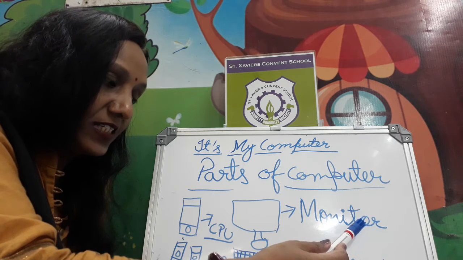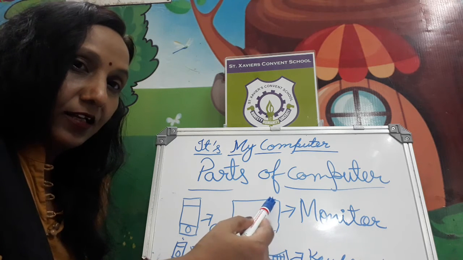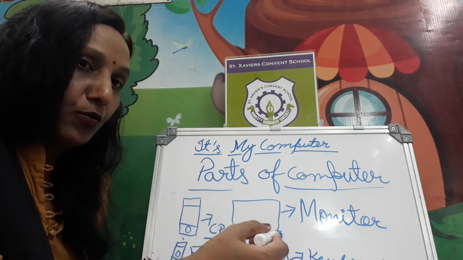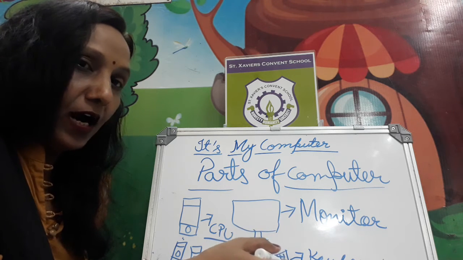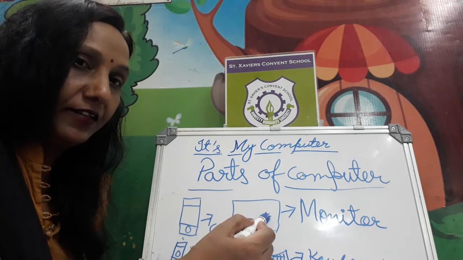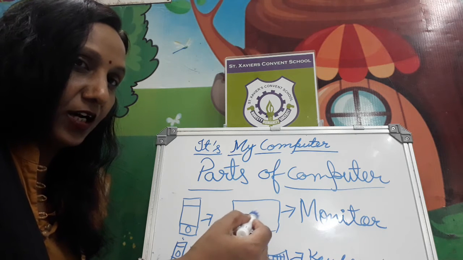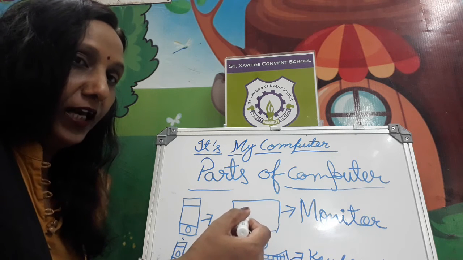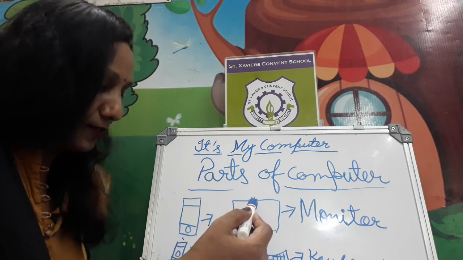Monitor. On the monitor you can see whatever you want to see through the help of the keyboard and mouse. You will click here, and can see your favorite things, like movies, the rhymes and the pictures, your drawing, your writing pattern, you can see there.